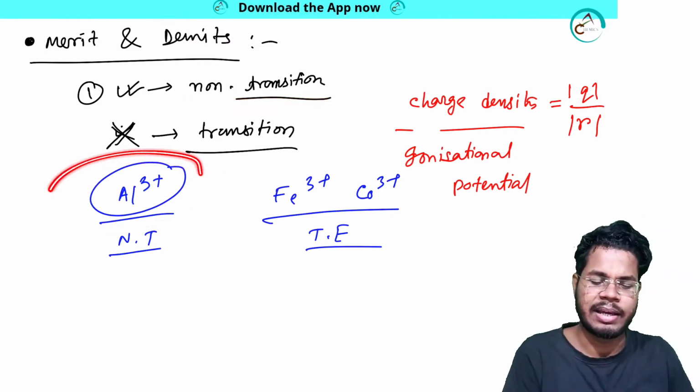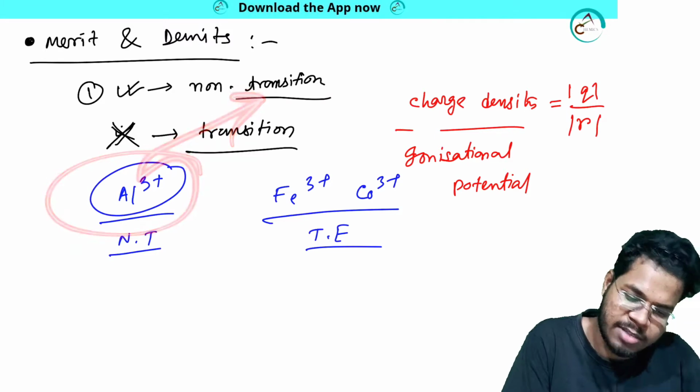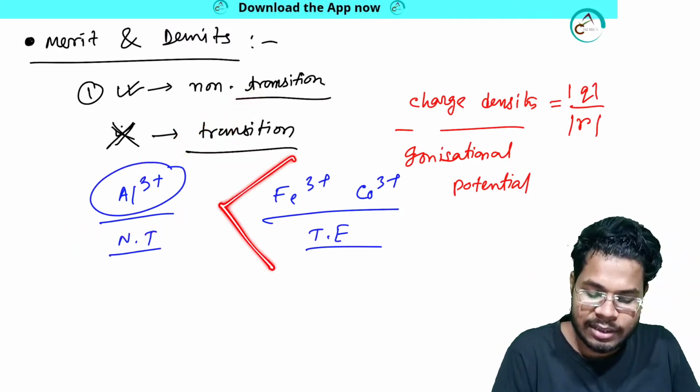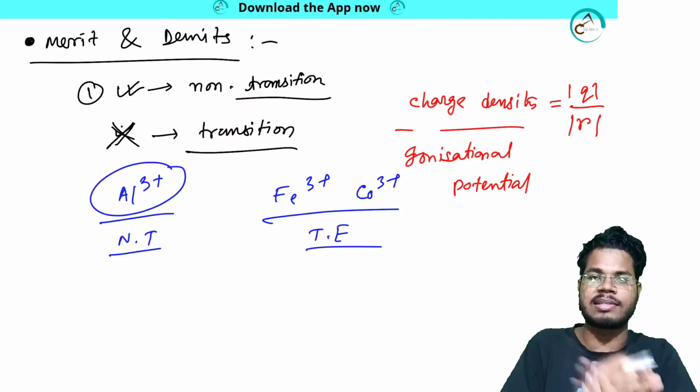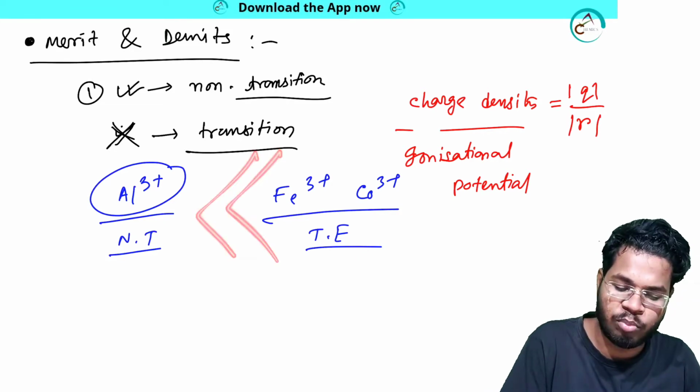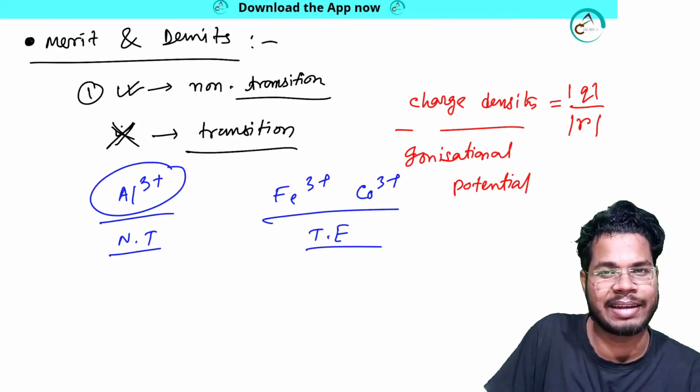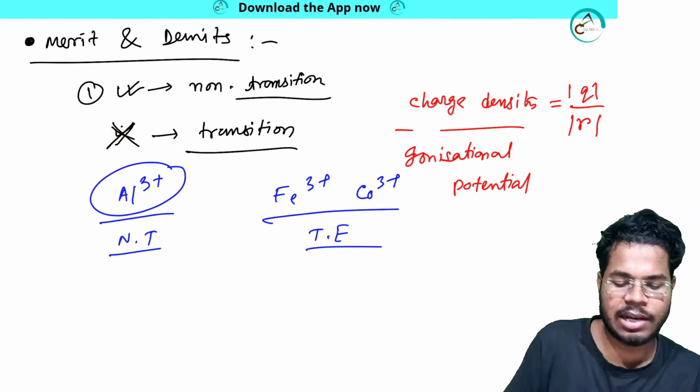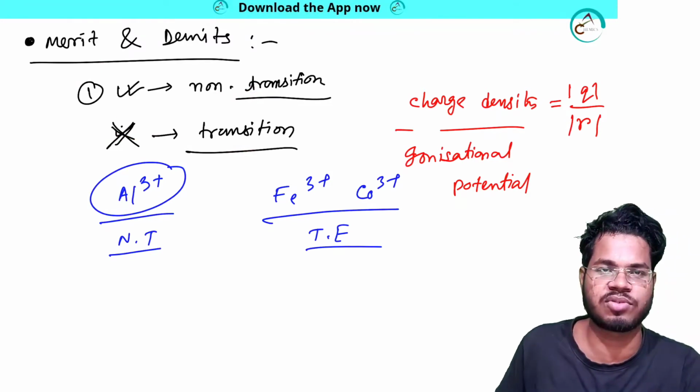It can explain that it will form a complex, but it cannot explain why the transition element, even though its size is larger, is also forming a more stable structure. In reality it cannot explain that. So that's how the merits and demerits of the system work.